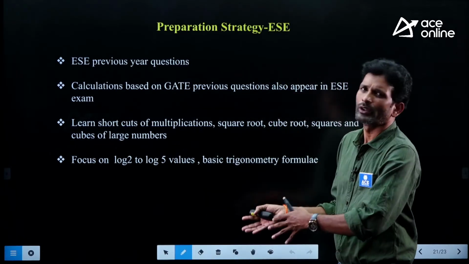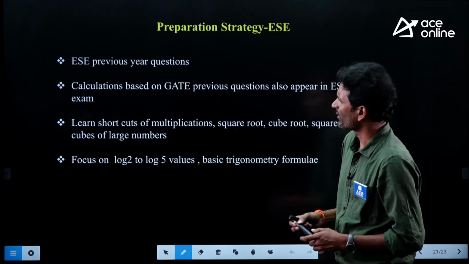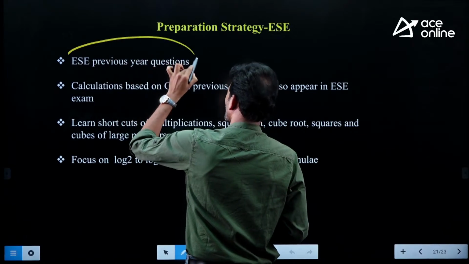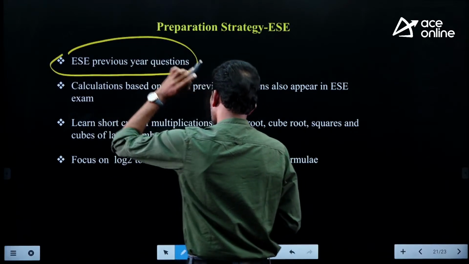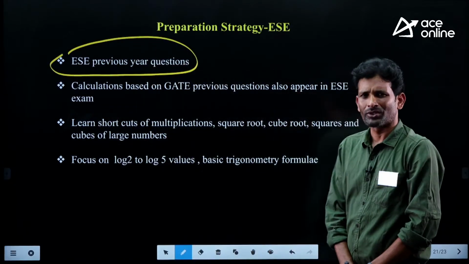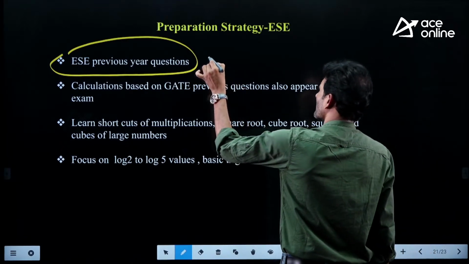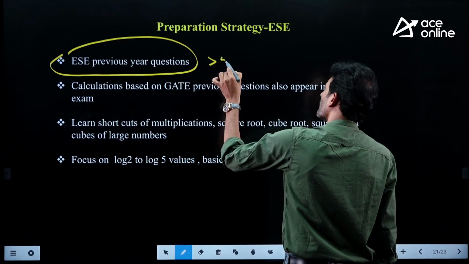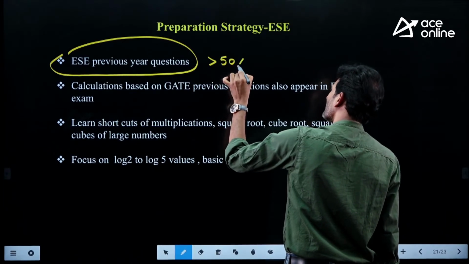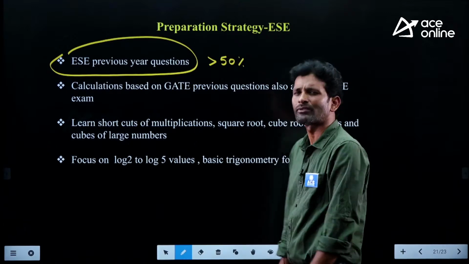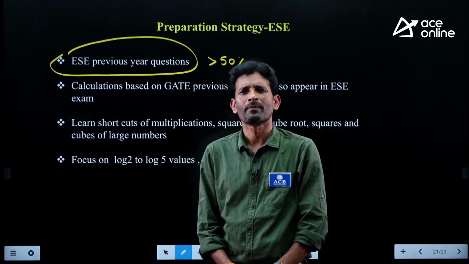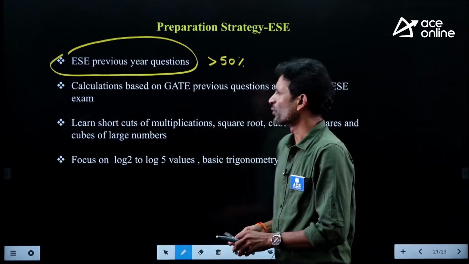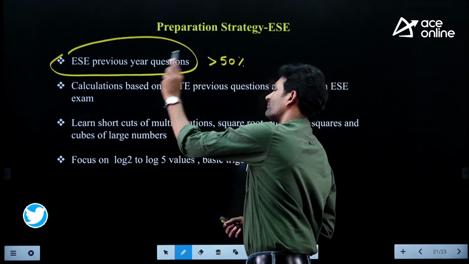So how do you overcome that difficulty? First, try to focus on ESC previous year questions. Why? If you observe the pattern every year, more than 50% of the questions we get in ESC prelims use similar concepts.